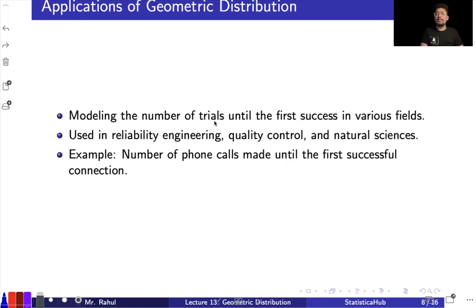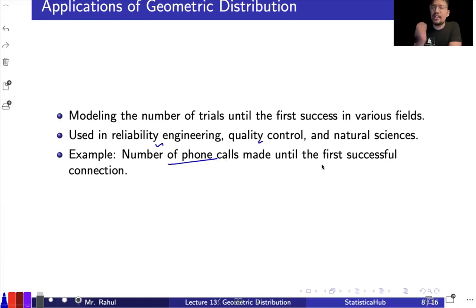So you go for modeling the number of trials until the first success in various fields. You can go for any particular field. Maybe the students who are appearing for some particular entrance exam. There are certain exams in which maybe there is no age limit. Just consider one example. You may be appearing for that particular exam again and again, and you are going to appear till you get the success. Correct? So that can be modeled using the geometric distribution. Okay, it is used in reliability engineering, quality control, natural sciences.